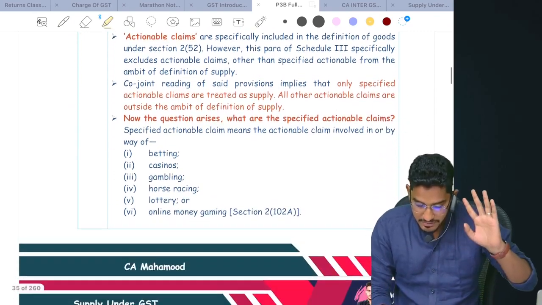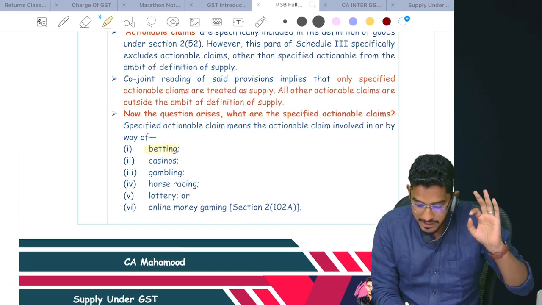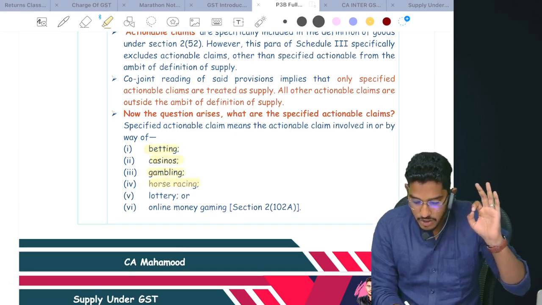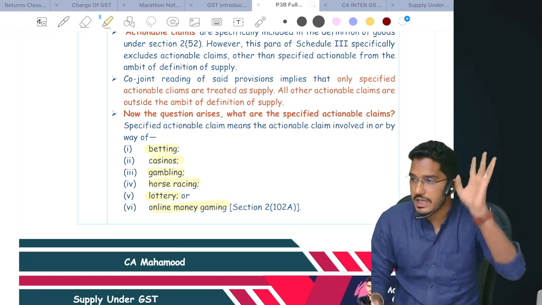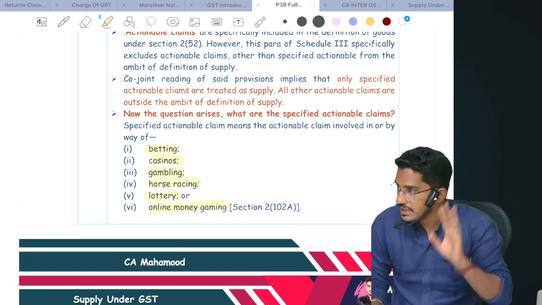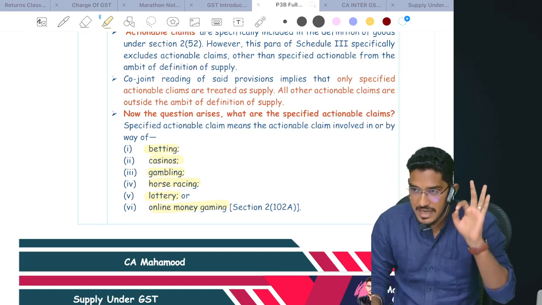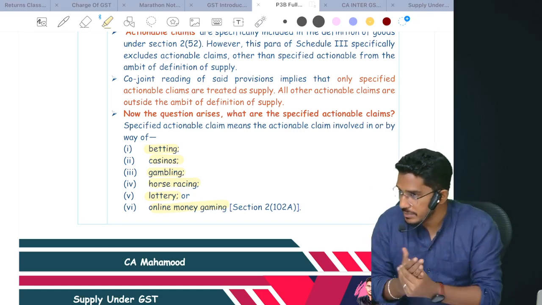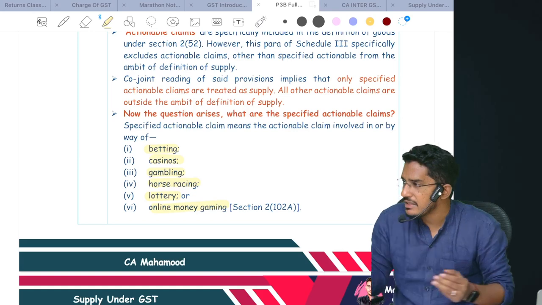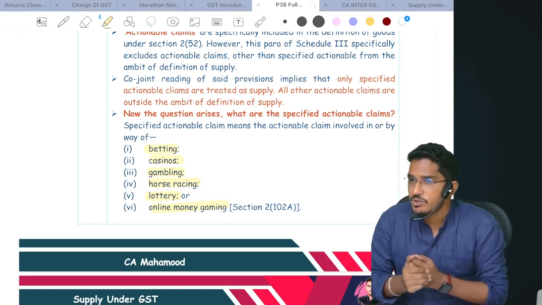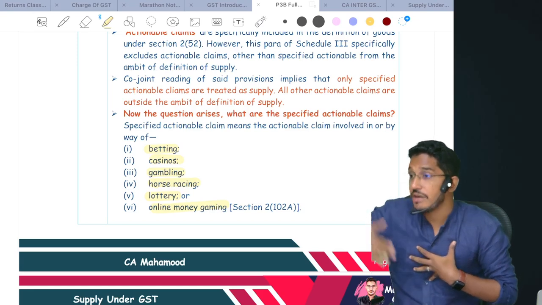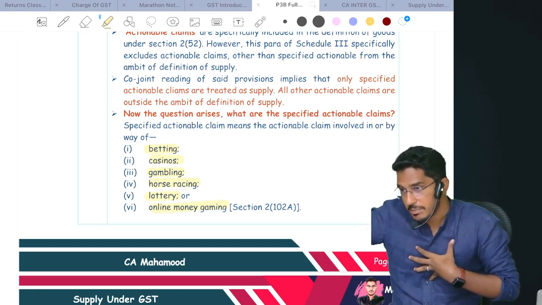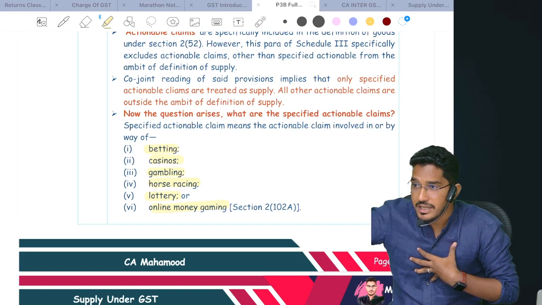They have specified 6 actionable claims: betting, casinos, gambling, horse racing, lottery, online money gaming. Only these 6. When these 6 actionable claims are supplied, then only it is supply of goods. Apart from that, if any other thing is supplied, for example, you have a right to receive a debt and you have transferred that unsecured debt, it is a supply of actionable claim, but we will not treat it as supply of goods, not even supply of service.